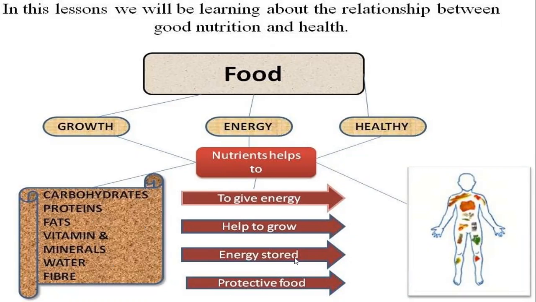Energy stored food materials are fat. Protective food materials are vitamins, minerals, water, and fiber. Totally, we are going to take a proper healthy diet every day. Understand? Right. Observe carefully, dear students,